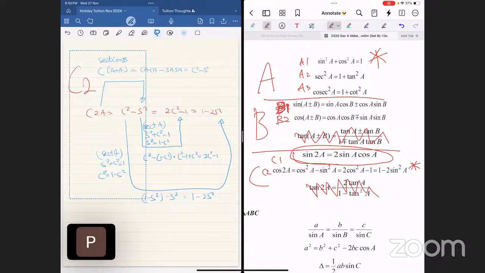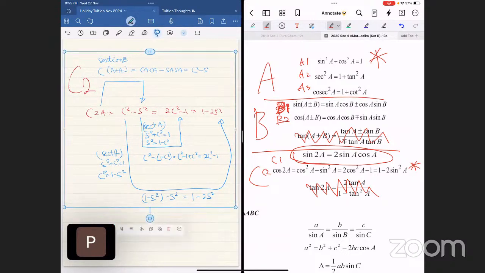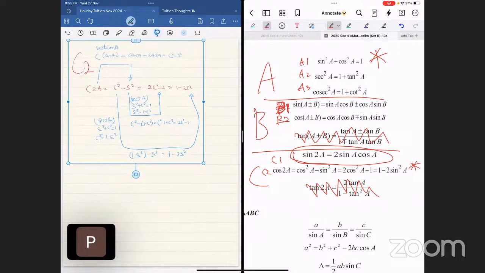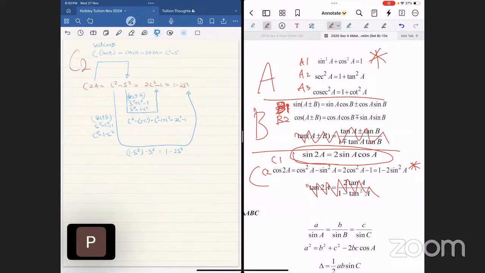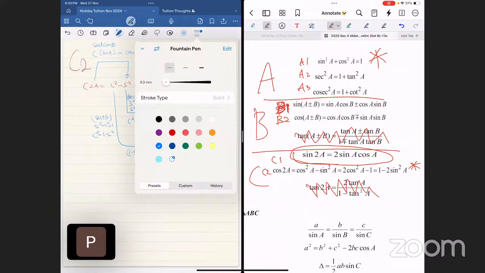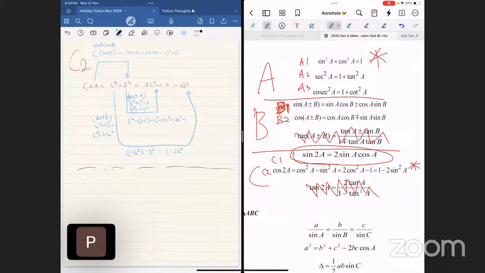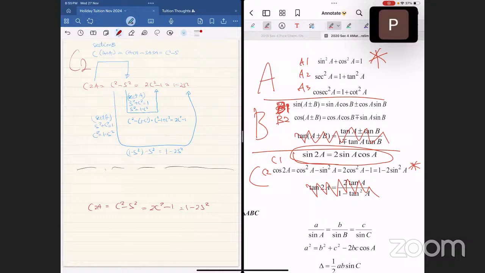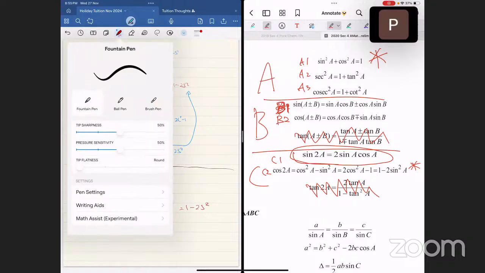Now let's make it smaller. I still have one more connection to drill to you. This last connection is very widely used in exam, and I've seen people feel very uncomfortable with it. Let's not feel uncomfortable. We're still talking about the same thing: cosine 2a equals cosine square minus sine square equals 2 cosine square minus 1 equals 1 minus 2 sine square. We're still talking about this. What do we do about the connection between these?